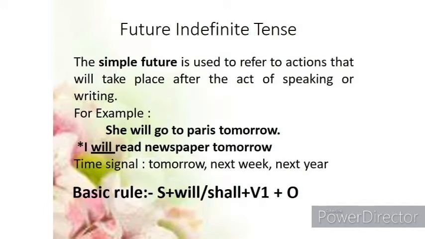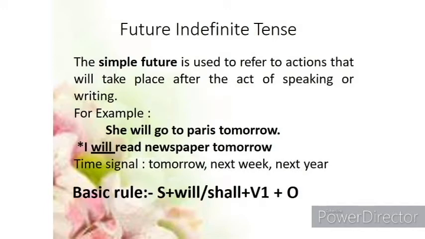Recent है हमारा, tomorrow जो है recent future है, and you are saying that she will go, वो जाएगी, जा नहीं रही है या जा चुकी नहीं है, she will go, जाएगी. जहाँ पर हमारा ये टर्म यूज होता है, that is known as future tense. I will read the newspaper tomorrow. मैं कल न्यूज़पेपर पढ़ूंगा. So all these sentences which use will with it is basically our future tense, and similarly we use the verbs with the simple future tense.